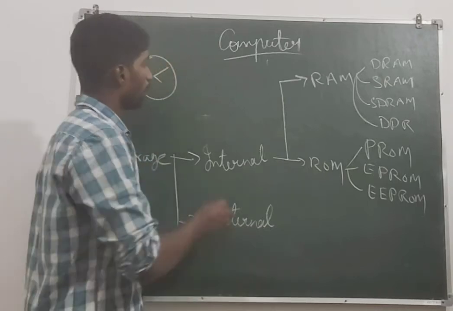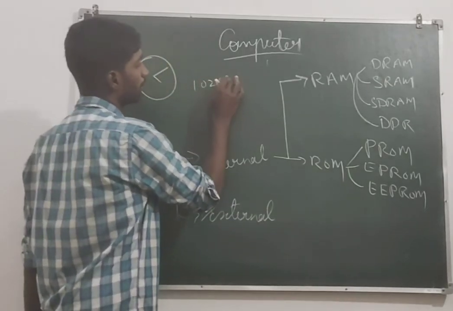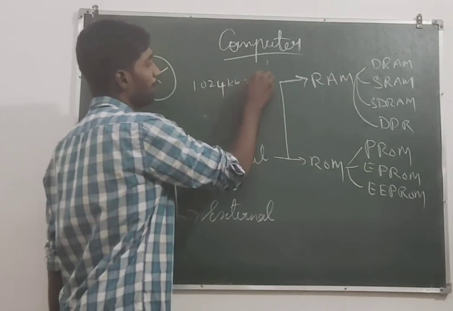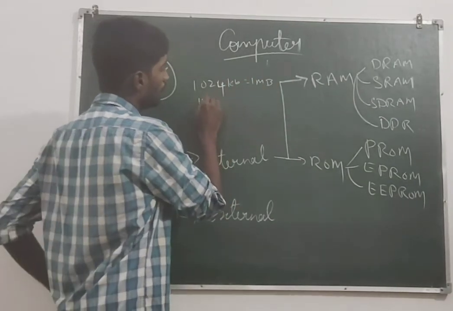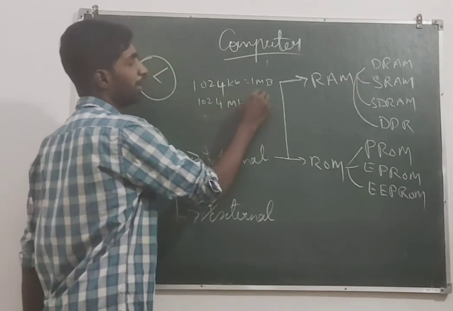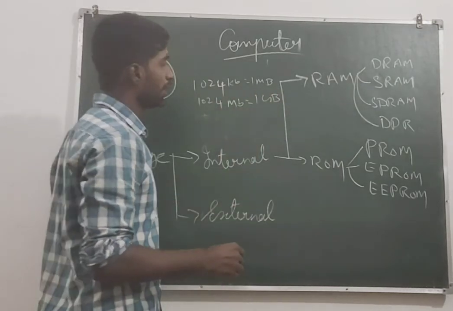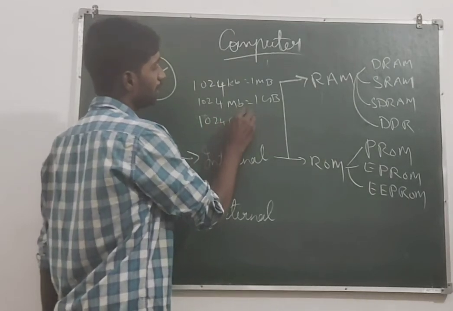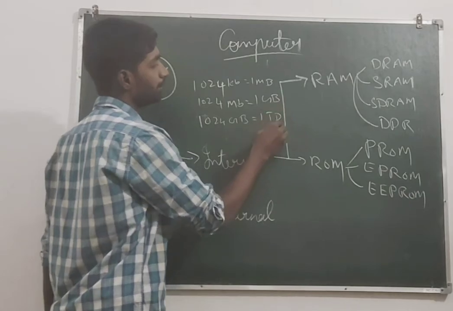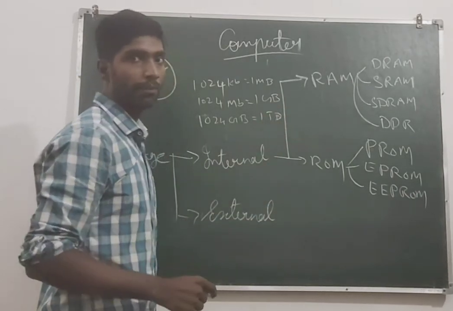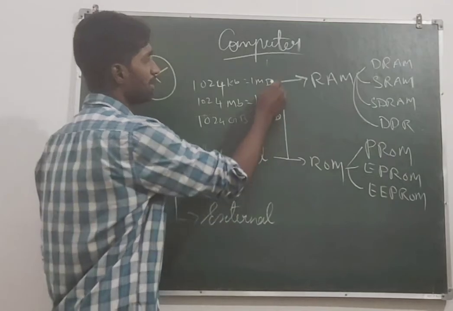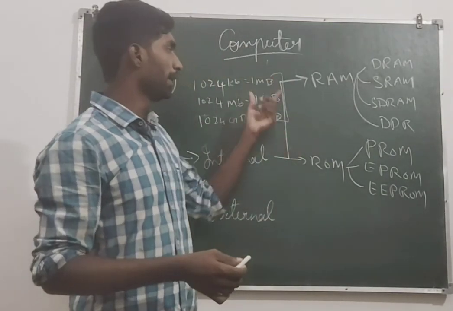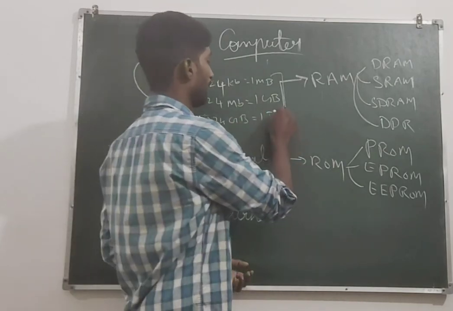Next, the memory sizes. 1024 KB equals 1 MB. 1024 MB equals 1 GB. 1024 GB equals 1 TB. After that there are petabyte, zettabyte and so on, but this is the main thing. If you know this, you can tackle it.